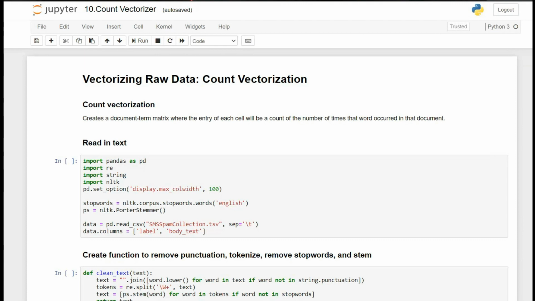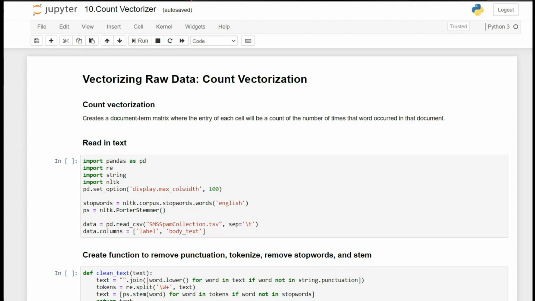Hello everyone, welcome to the new video on the series of NLP. In the previous few tutorials, we had completed phase 1 of NLP, which is data cleaning. So guys, today we are going to move to the next phase, that is vectorization. So first of all guys, what is vectorization?